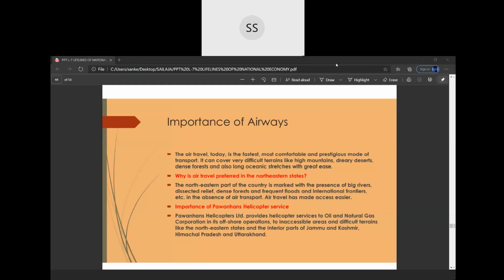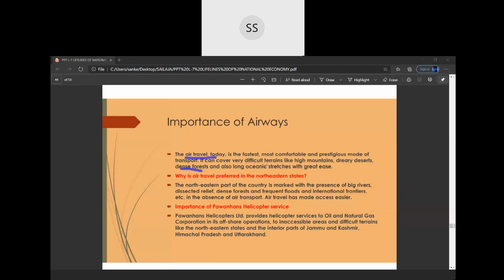And today is the world of globalization, where a person sitting in one corner of the country can take breakfast in one country, lunch in another country, and dinner in another country. It is possible because of air travel, which is also a very fast means of transport. And air travel is used to cross a lot of dense forest.